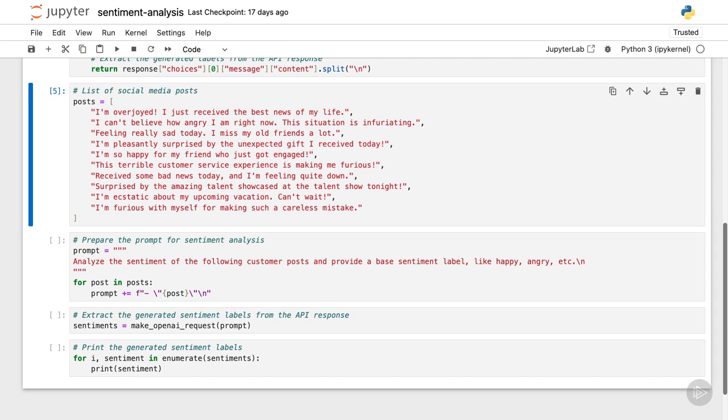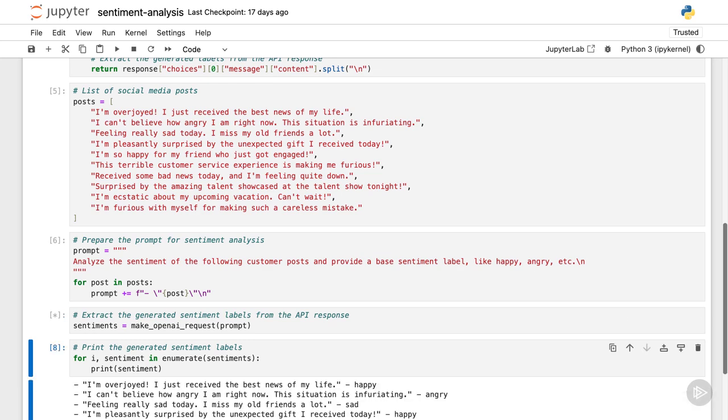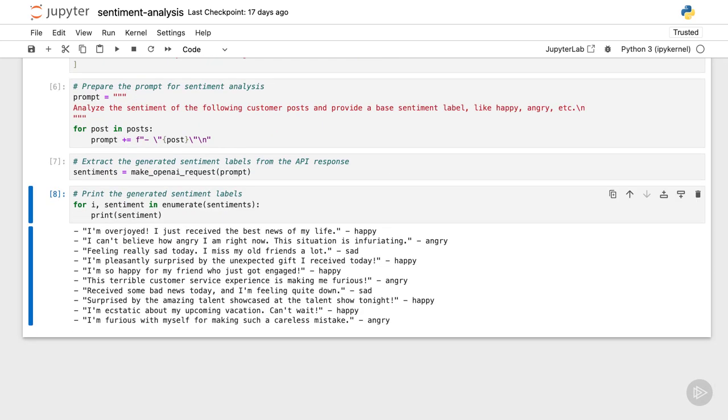Let's use sentiment analysis to see which emotions are being conveyed in these messages. So the prompt is the following. Analyze the sentiment of the following customer posts and provide a base sentiment label like happy, angry, etc. So there it is. I make the call. And next to each one of these posts, you have the emotion: happy, angry, sad, and so on and so forth. And there it is, sentiment analysis. If you can integrate it into your applications, I'm pretty sure you can enhance them.